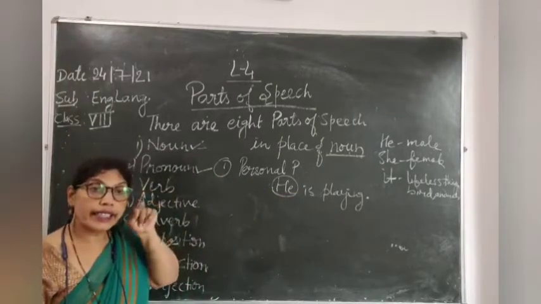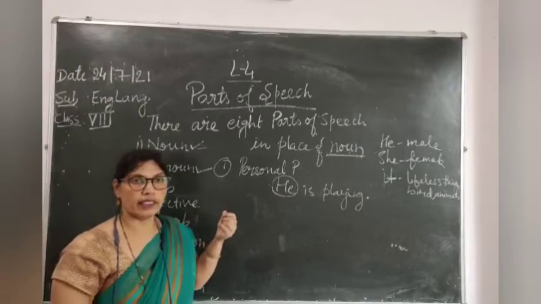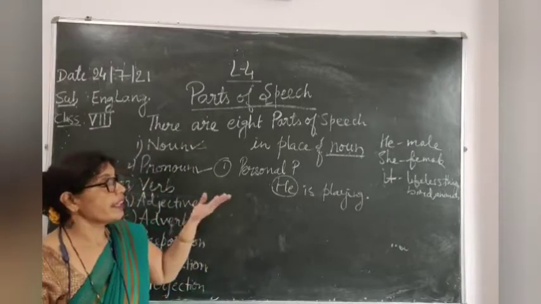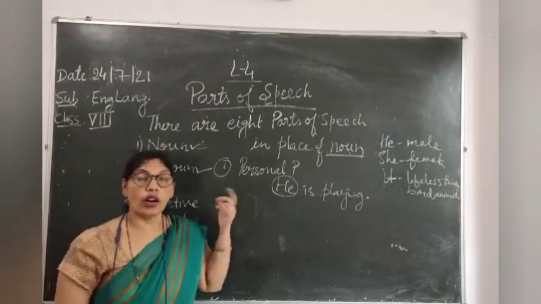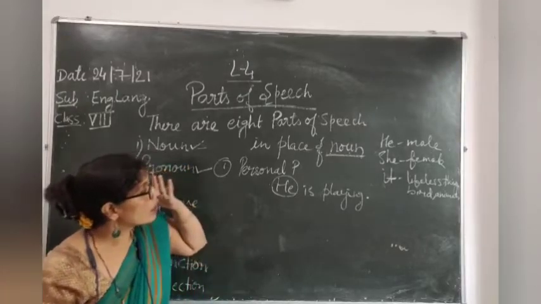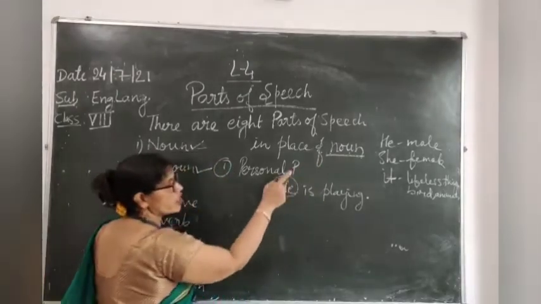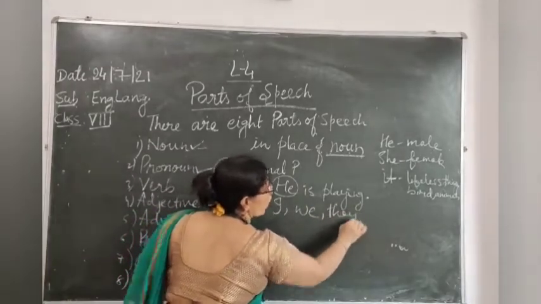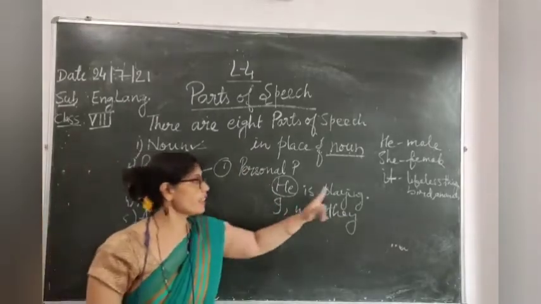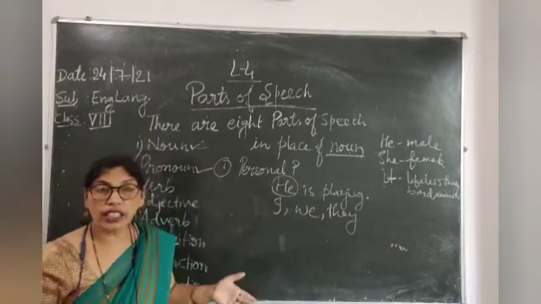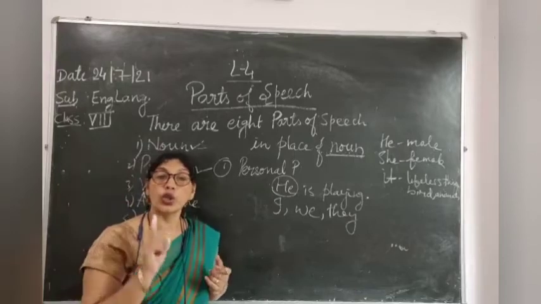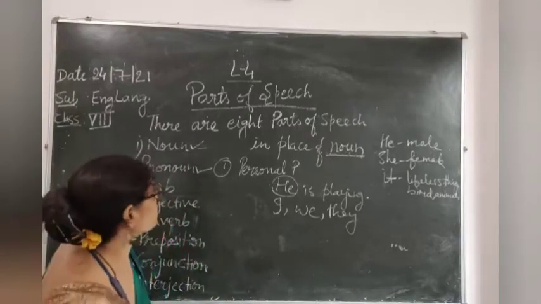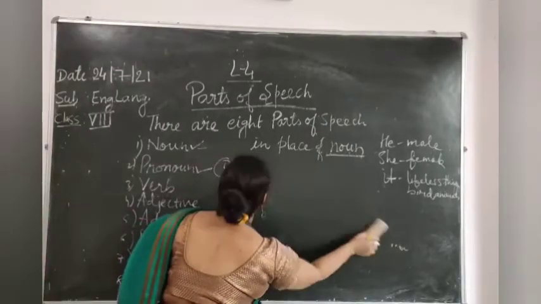The word which indicates a person. He indicates a male person. She indicates a female person. It indicates a lifeless or non-living thing. Sorry. He, she, I, we, they, all these are called personal pronouns. It is not a personal pronoun. He, she, I, we, you, all these are called personal pronouns. Hope children this is clear to you now.